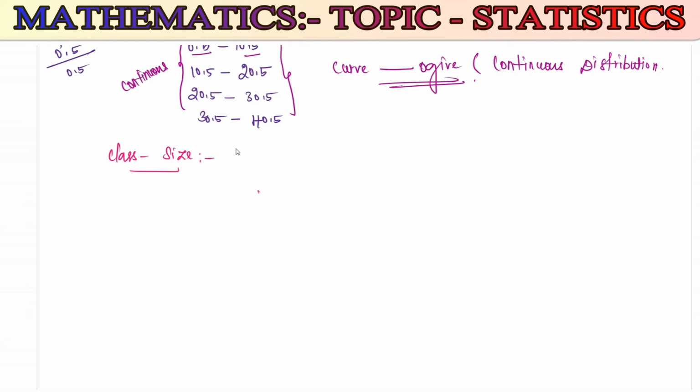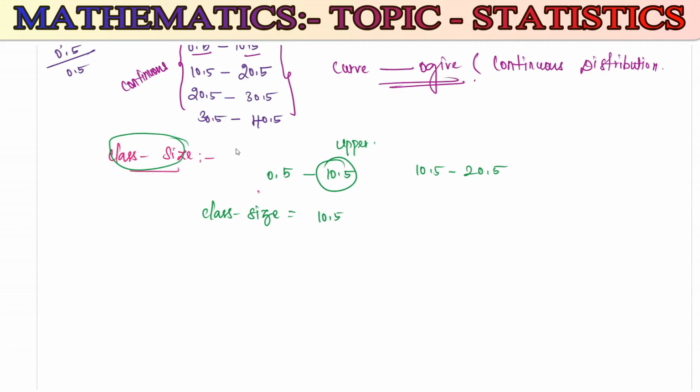Now we are going to discuss class size. It is the difference between the actual lower limit and the actual upper limit of the class interval. For example, you have the class interval 0.5 to 10.5 and the second one is 10.5 to 20.5. If you want to know the class size, just take the difference between the upper limit and the lower limit. So class size is the upper limit minus the lower limit.